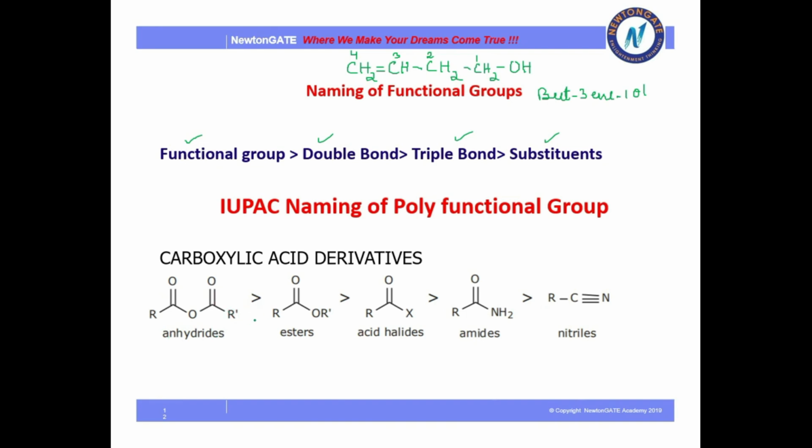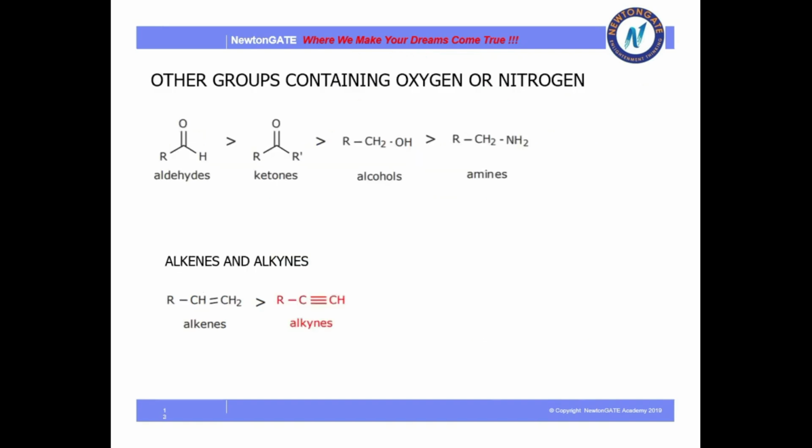Anhydride is the biggest one. So if there is an anhydride in a compound with another functional group, it will always go first. Anhydride has the first priority. Then ester, then acid halide, then amide and then cyanide.